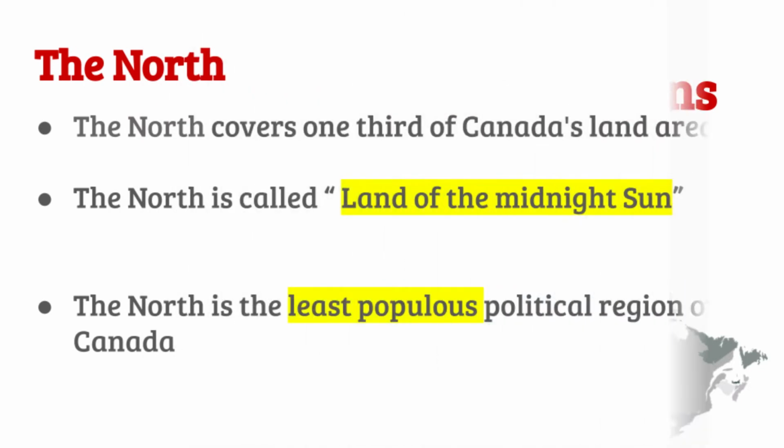Here are some general details about the Northern Territories. The Northern Territories, or the North, covers 1/3 of Canada's land area. The North is often called the land of the midnight sun because in summer, sunlight lasts up to 24 hours. The North is the least populous political region of Canada, with nearly 100,000 inhabitants.